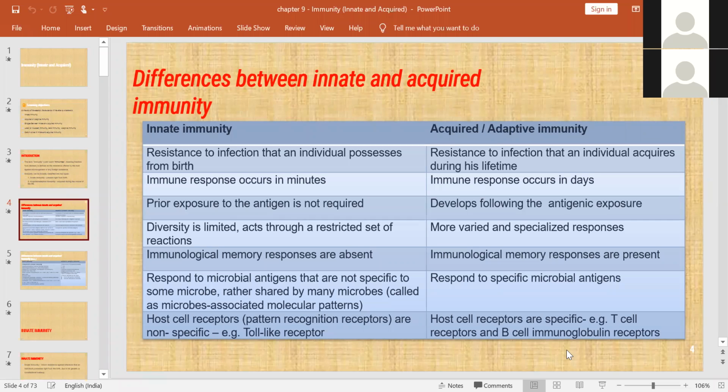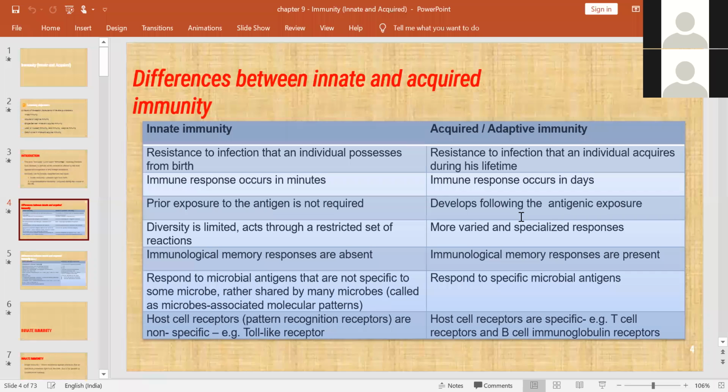Okay, and next, acquired or adaptive immunity. Coming to this, it is resistance to infection that an individual acquires during their lifetime. For this immune response, it takes some time, in the range of days, and this acquired immunity develops only after antigenic exposure.